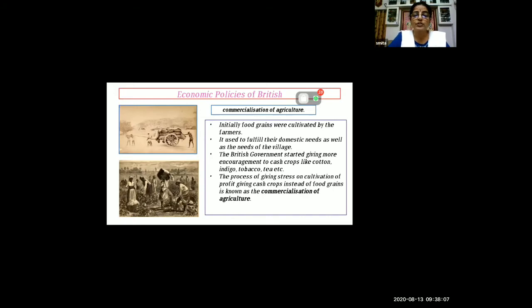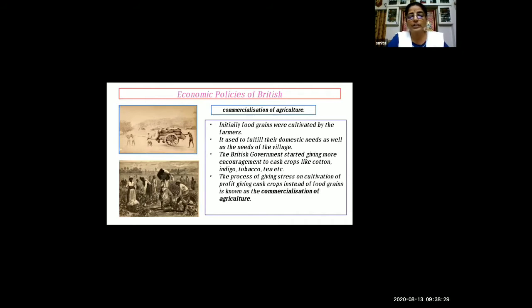These four items were giving more profit than the grains. So the cultivation of profit-giving cash crops instead of food grains is known as the commercialization of agriculture.